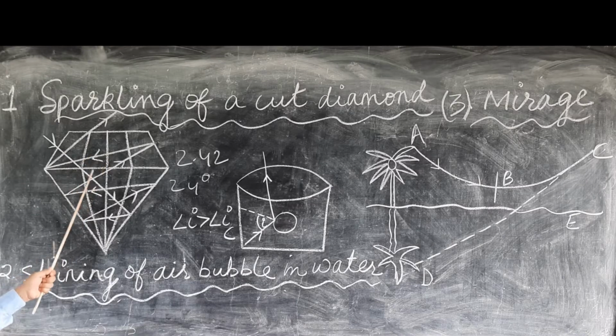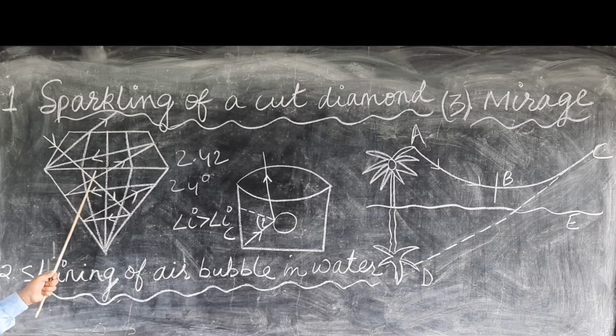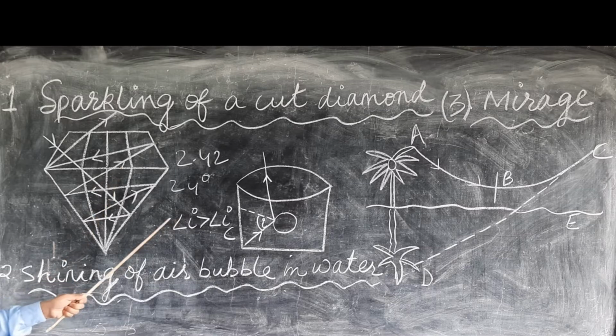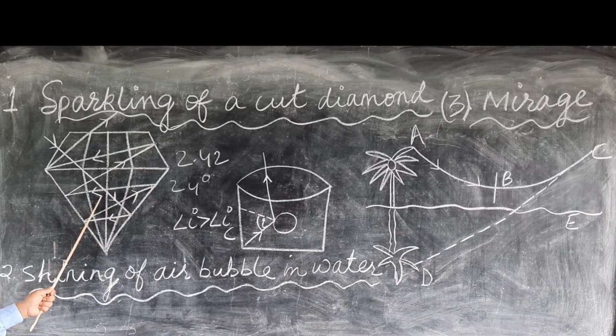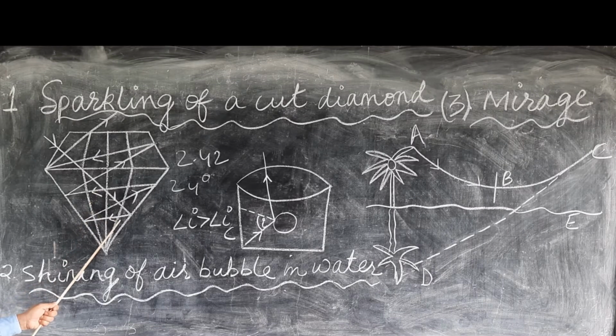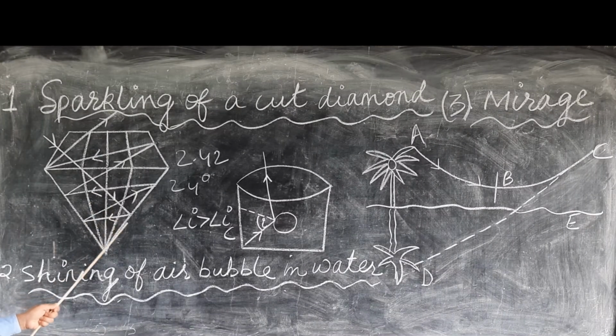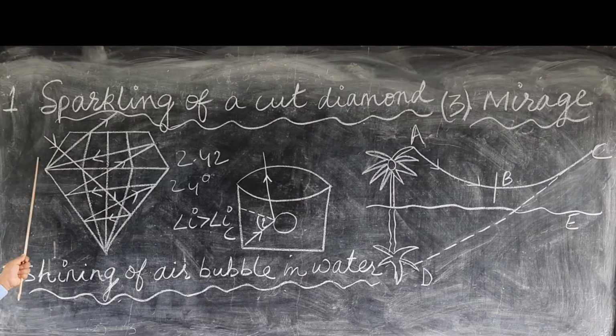And in some faces where the angle of incidence is less, the light will emerge out from the diamond.